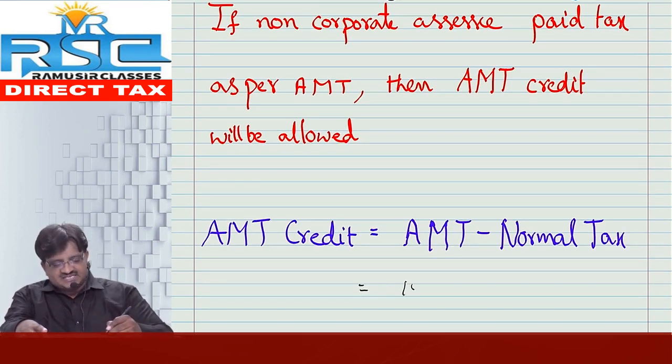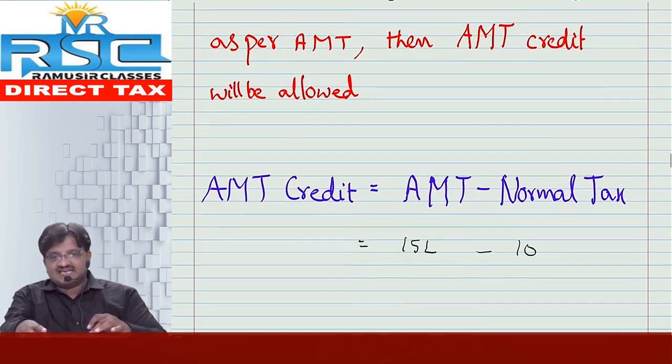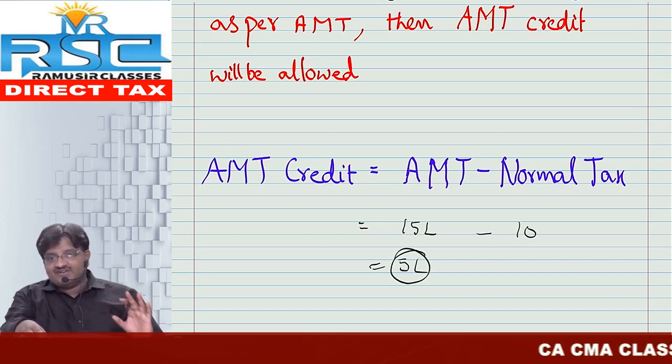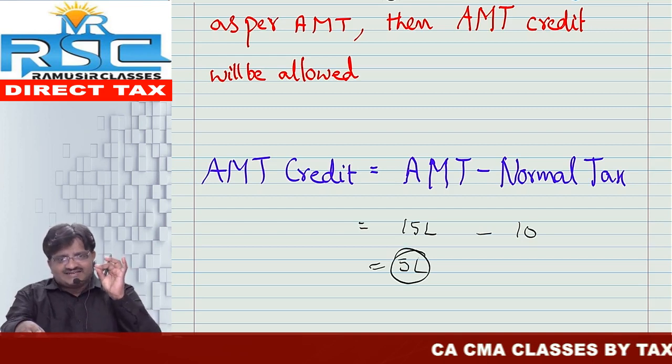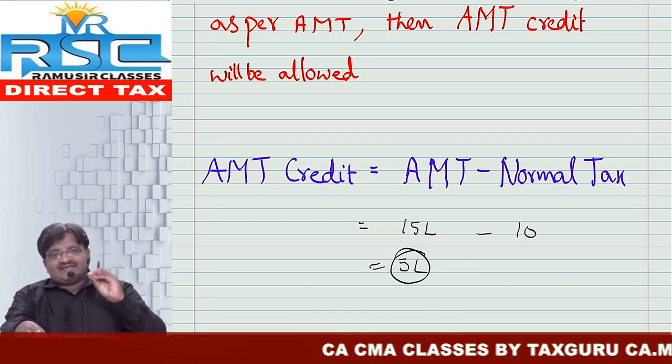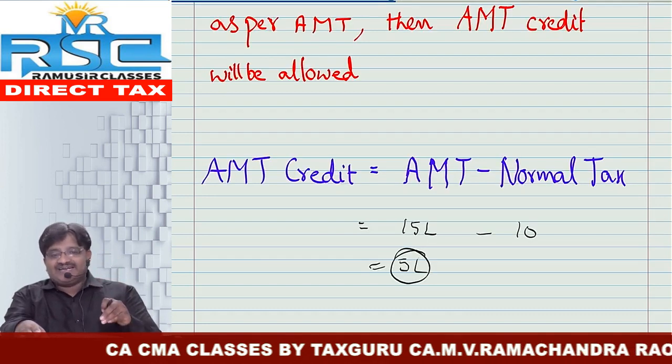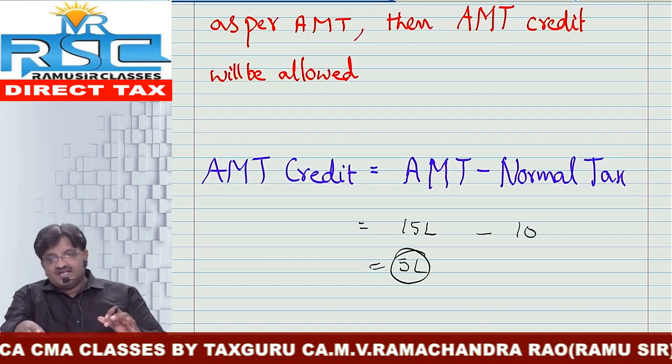In my illustration, AMT credit is 15 lakh minus 10 lakh, so the AMT credit is nothing but 5 lakh. Next, students may get the doubt: when will this MAT credit or AMT credit be allowed? Answer: only when you pay tax as per MAT or AMT, then only AMT credit will be allowed.